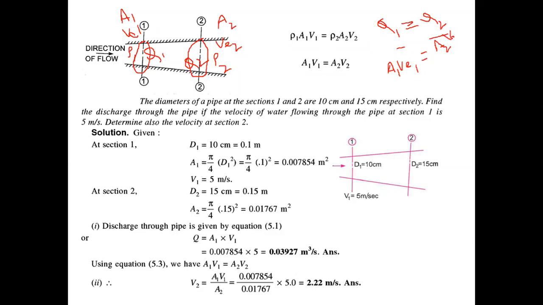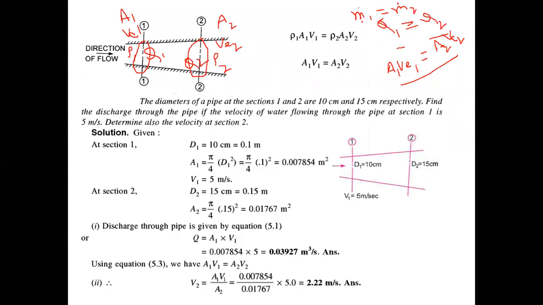And sir, what is rho here? We'll discuss it. Since this is in terms of volume flow rate, but I'm talking about conservation of mass, the mass flow rate should be the same. Let's say m1 is the mass flow rate at the first section, and m2 is the mass flow rate at the second section. According to conservation of mass, the mass flow rate at both sections should be the same.